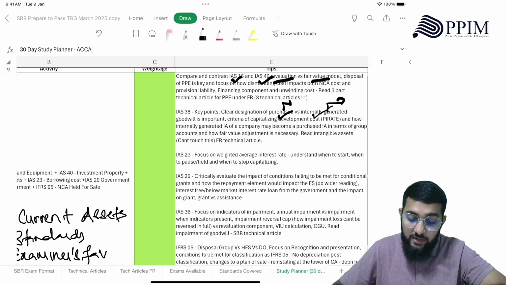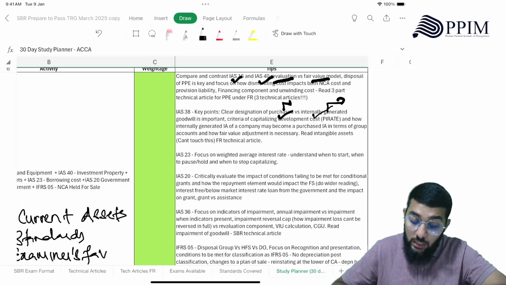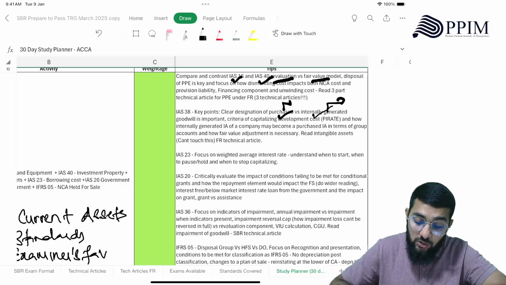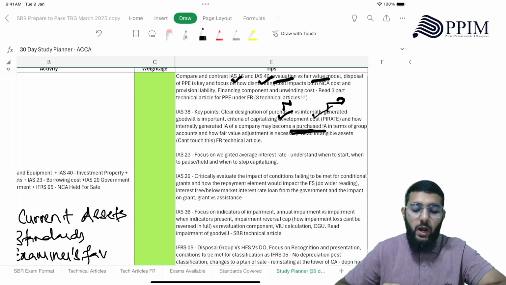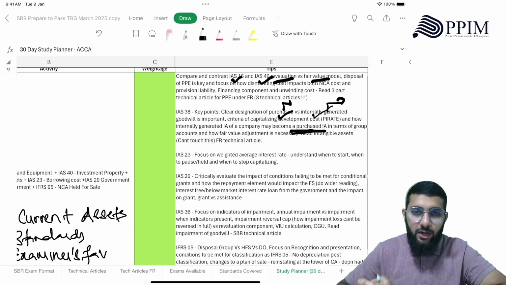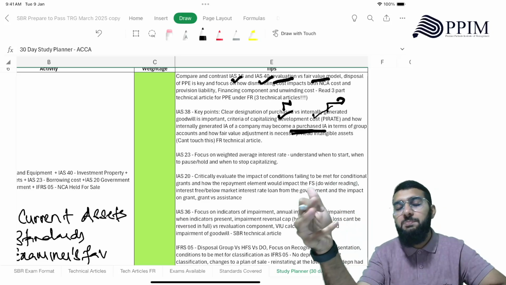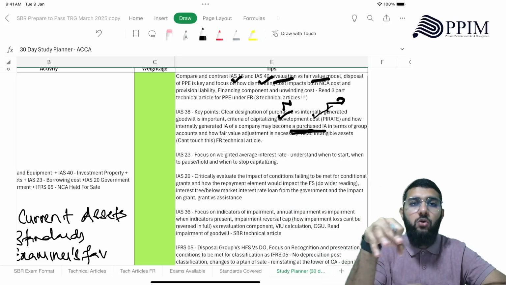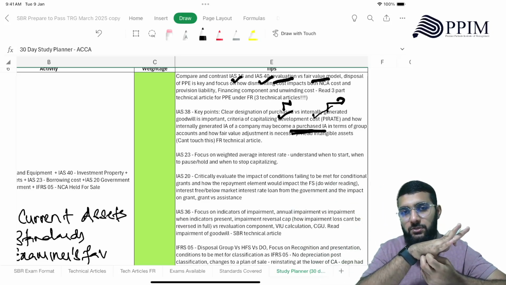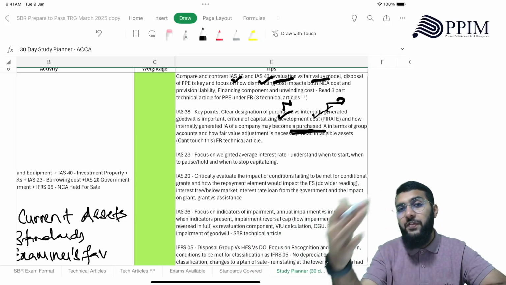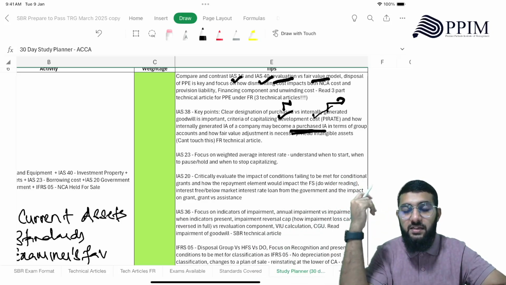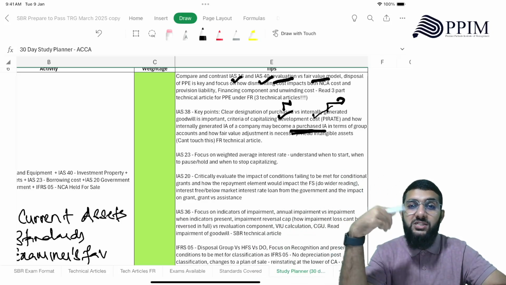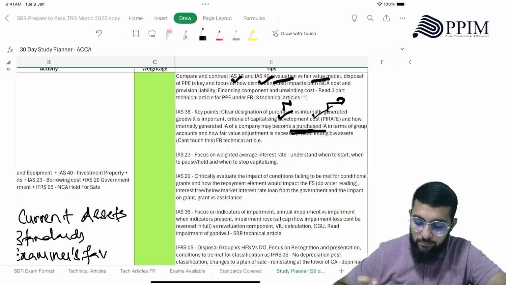And how an internally generated intangible asset, now this is important, how an internally generated intangible asset of a company may become a purchased intangible asset in terms of group accounts. Why? Because in group accounting, if your company is being sold, for you your intangible assets are internally generated. But if someone else is purchasing you, for them that becomes a purchased intangible asset. So now the rules change, right? So you need to remember that.